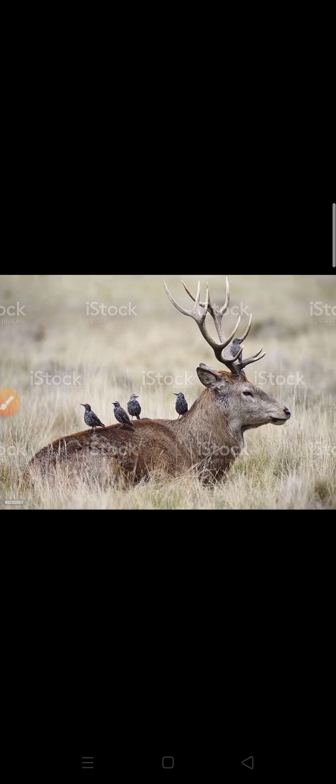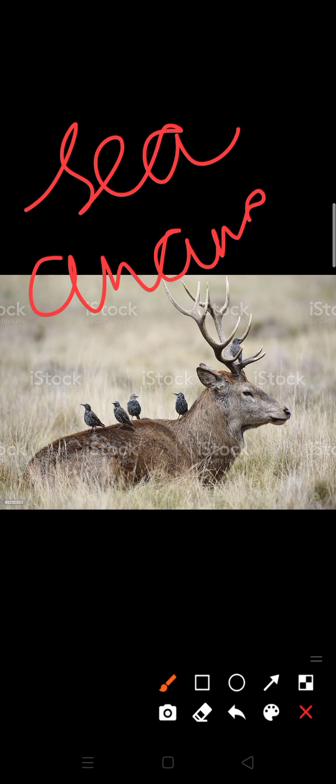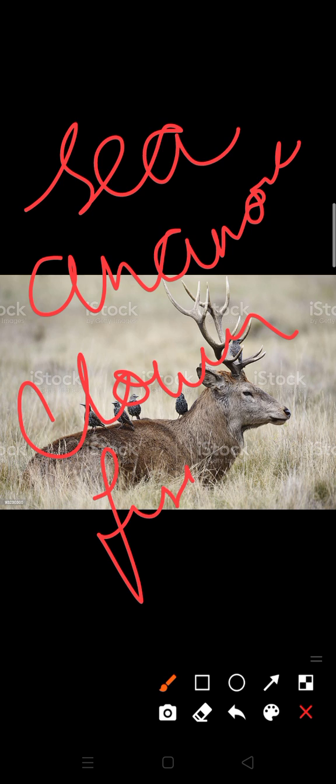Okay, next example we can see is about the sea anemone and the clownfish. This clownfish lives between the stinging tentacles of the sea anemone. You know very well that sea anemones have stinging tentacles, and in between them the clownfish lives.